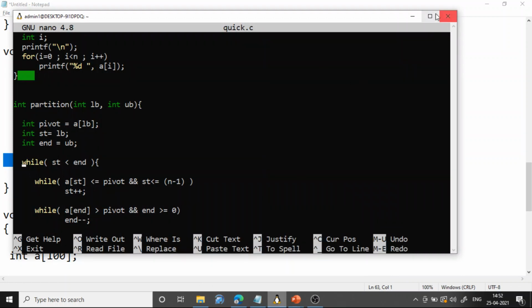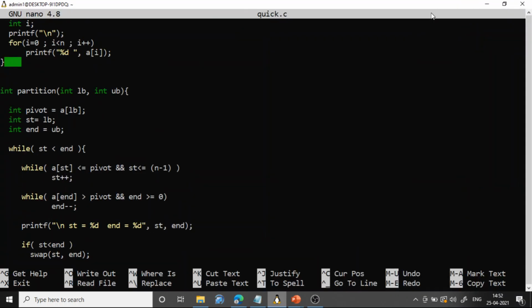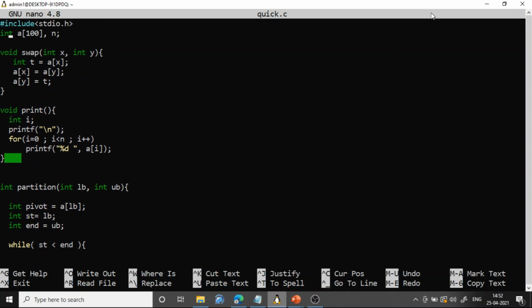Whatever we have discussed, that code is written here. Here I am declaring the array globally, a of 100, and n, the number of elements in the array, is also declared globally. And this is the swap function. Only the locations will be passed, not the array, because we are using a global array.